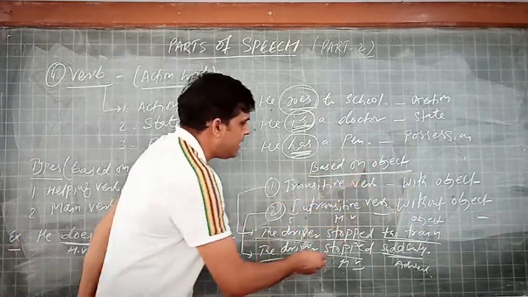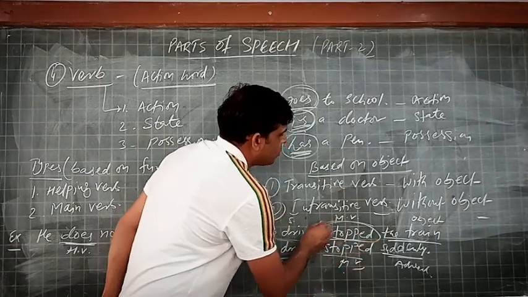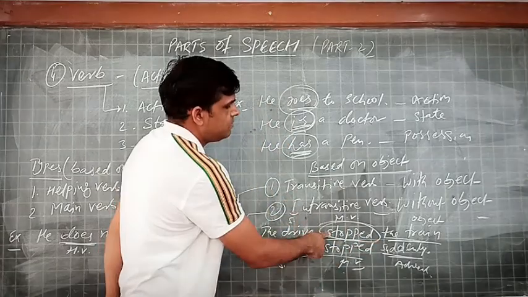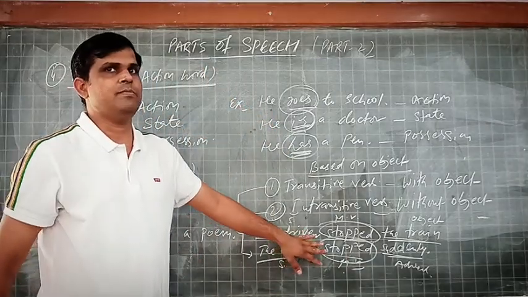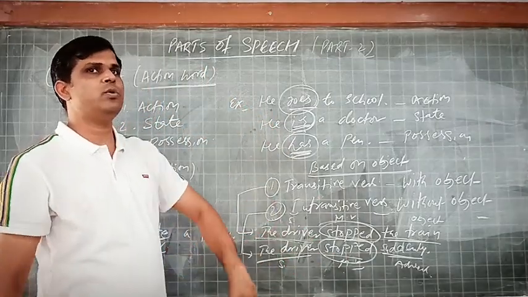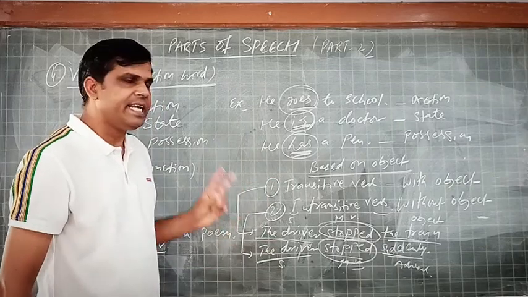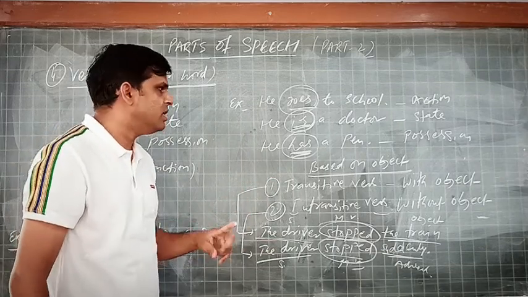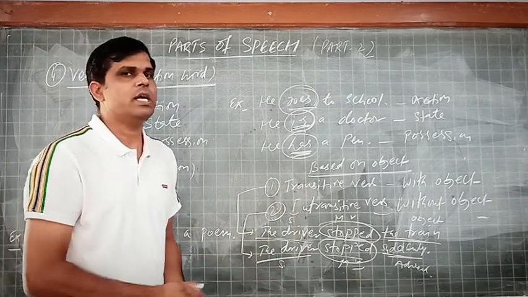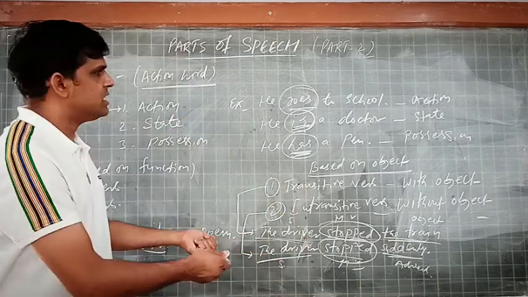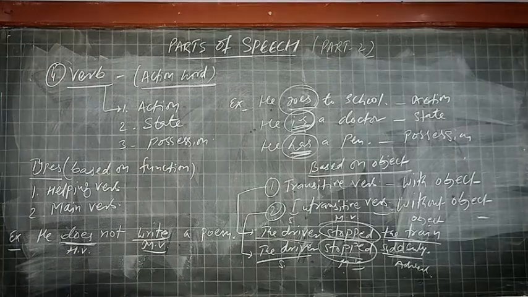That's why the same word in earlier sentence is called transitive verb, or in the another one it is called intransitive verb. Same verb can be used in both the ways. If it carries with it the object, then it is called transitive verb. When it is without object, it is called intransitive verb. We will discuss another type also of verb.